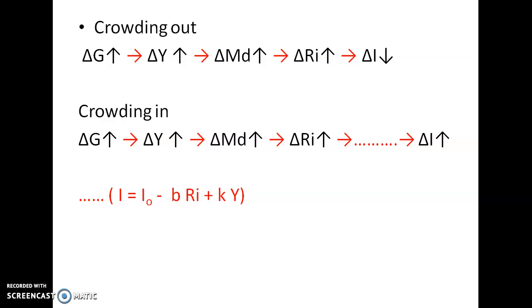That is, when there is an increase in government spending, that will lead to an increase in income, and demand increases. The rate of interest also increases, but the increase in income, the multiplier effect, is much higher than the change in the interest rate. That will lead to long-term growth in investment, that may even lead to an improvement in investment. Therefore, that is just the opposite of the crowding out phenomenon.